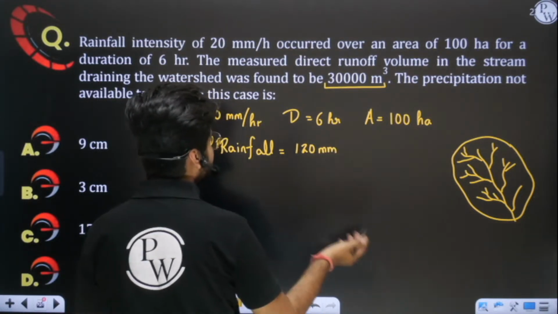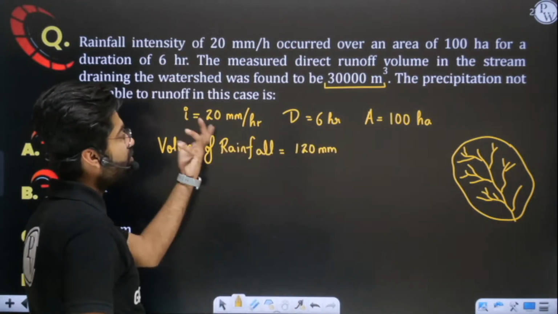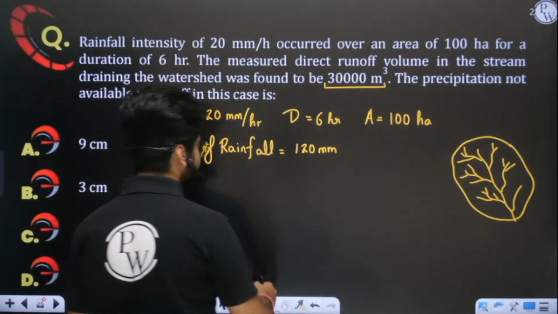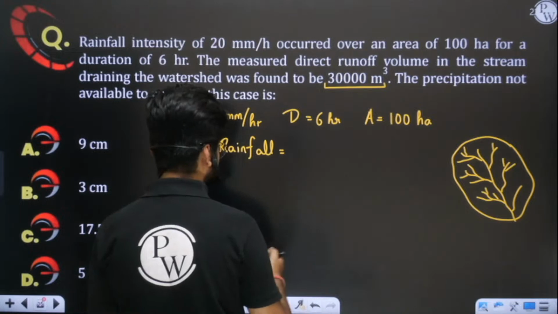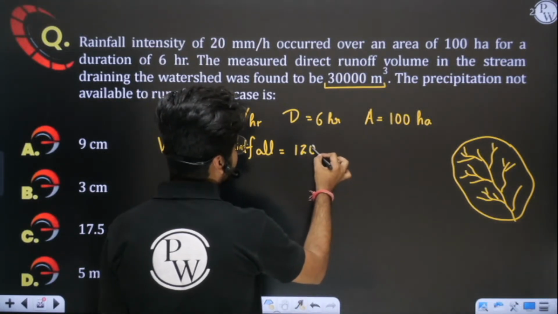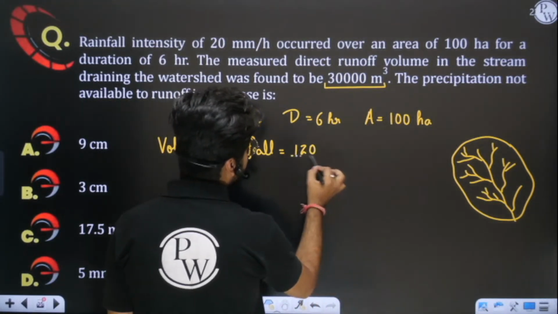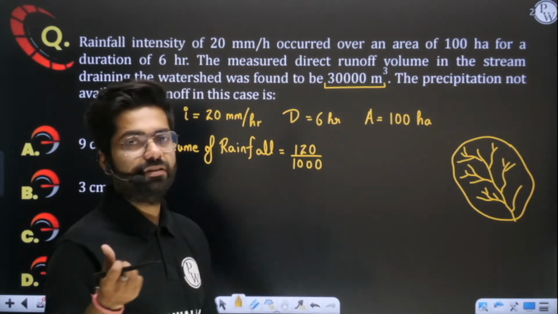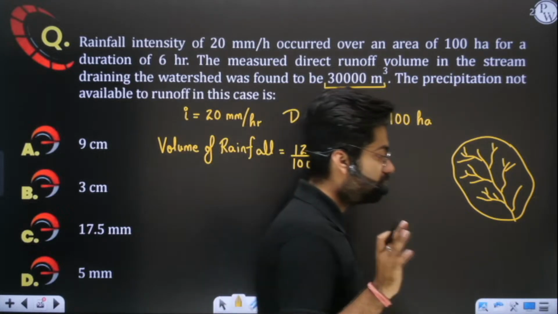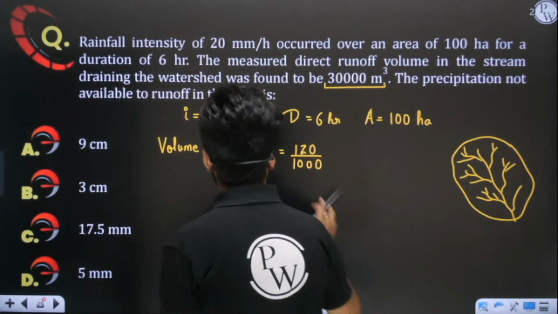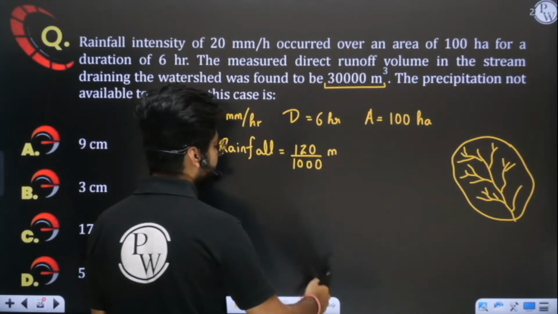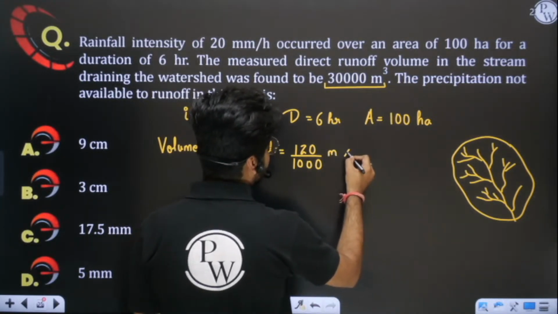Yes or no? This is very simple. Multiply this. In 1 hour 20 mm rainfall is there, so in 6 hours 120 mm will be there. Convert this 120 mm into meters. You all know that when I convert mm into meter, we have to simply divide it by 1000. In 1 milli means what? 10 power minus 3. I hope you all agree with this. So this is the depth of rainfall which has occurred in this catchment area.